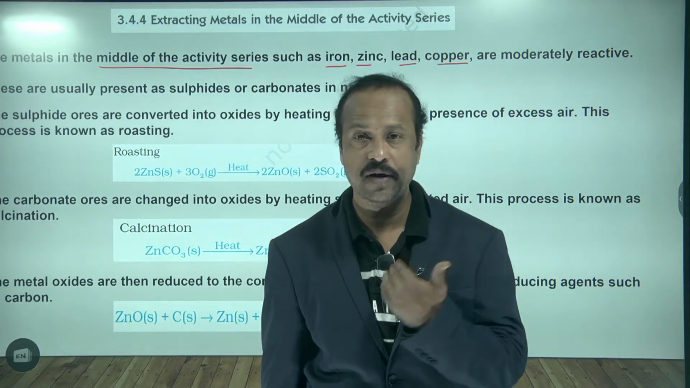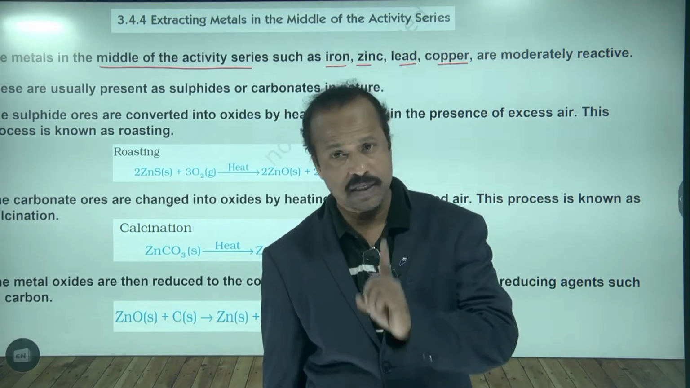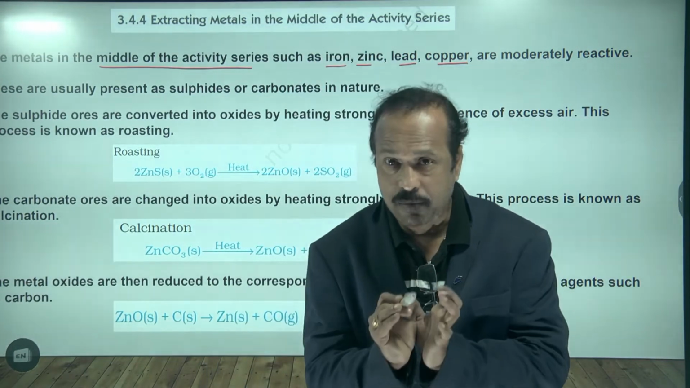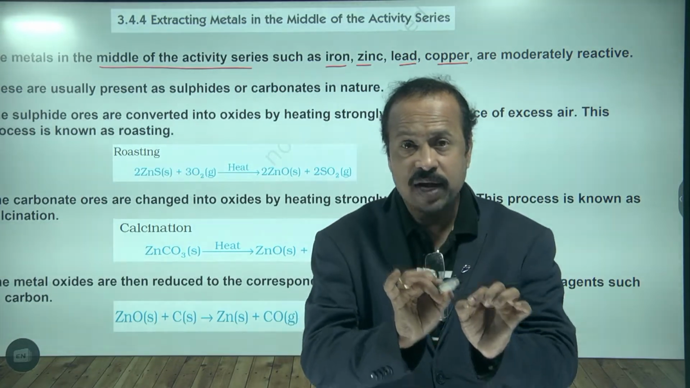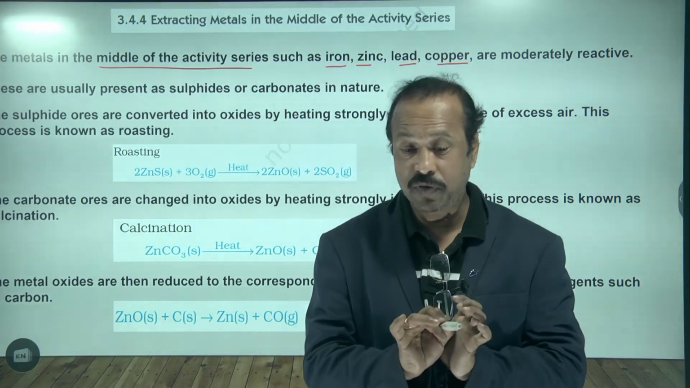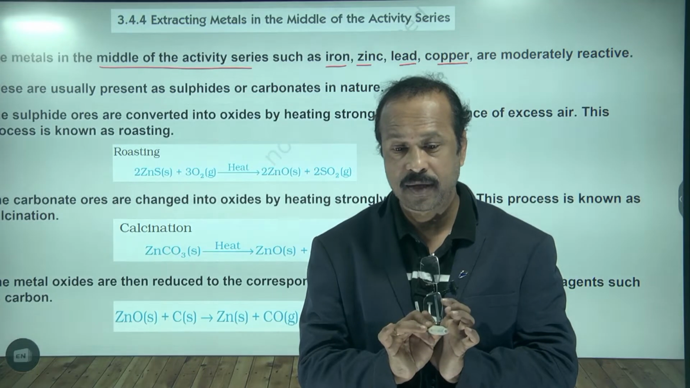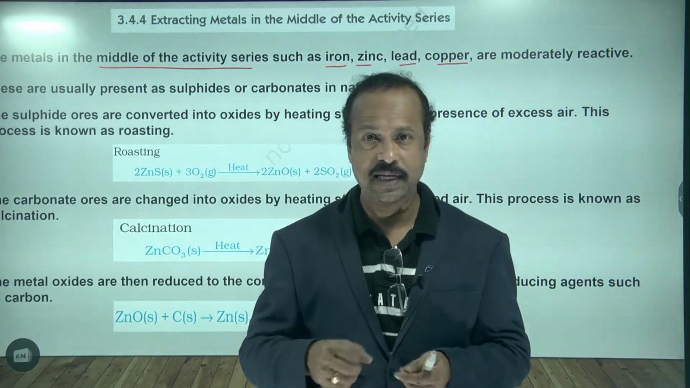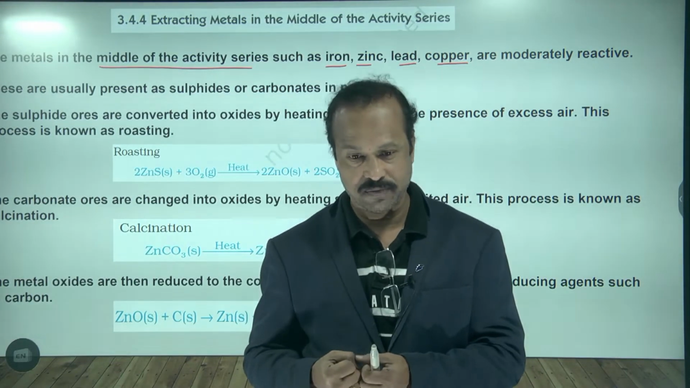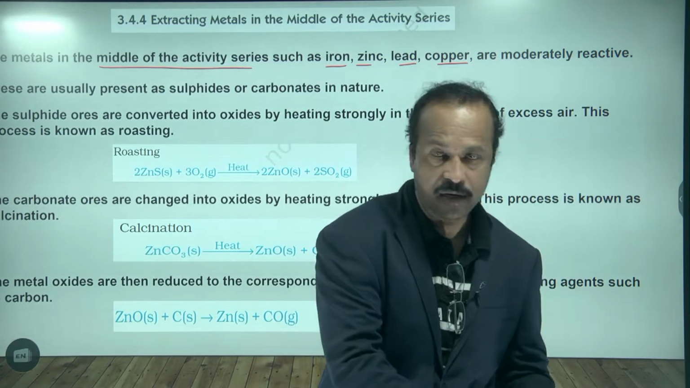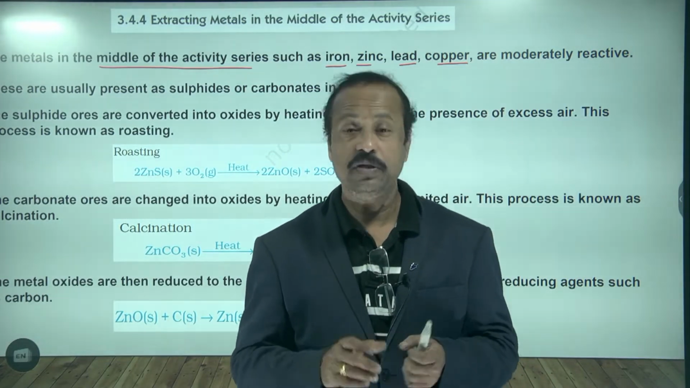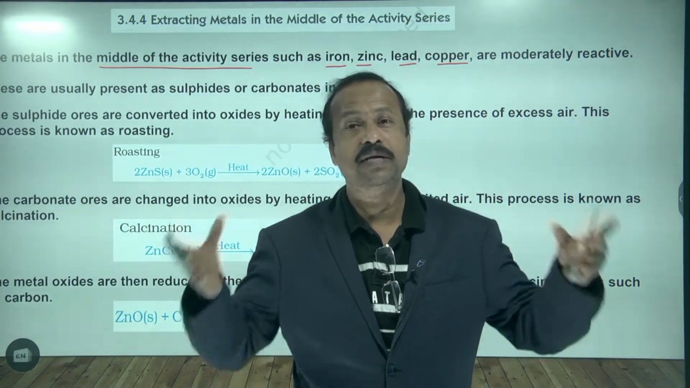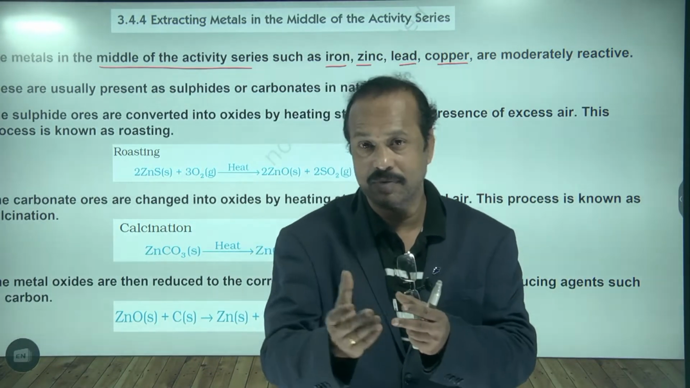Now, how can we extract these metals? These middle reactivity series elements are mostly available in the form of sulfides or carbonates. They are not available in nature as they are. For example, we do not get zinc as it is in nature, and we do not get iron as it is. These metals are available in the combined state, combined with other elements.